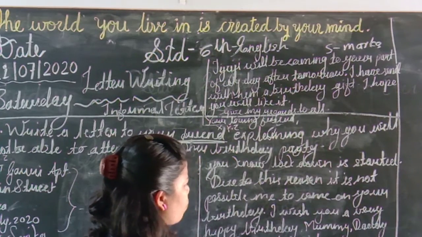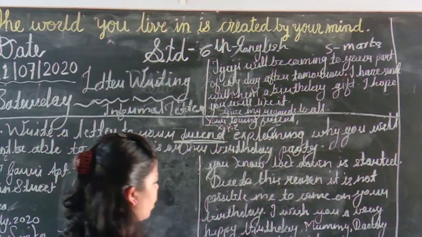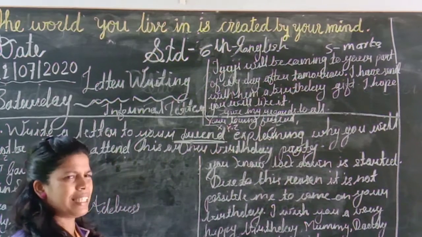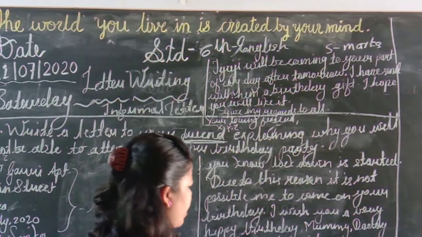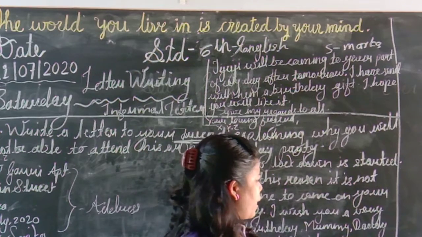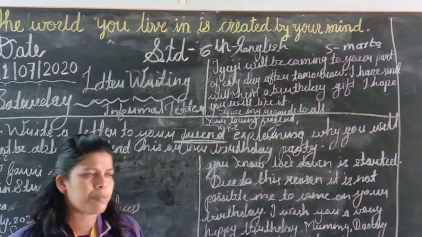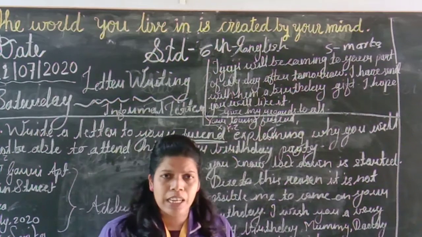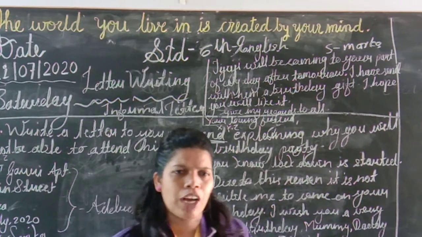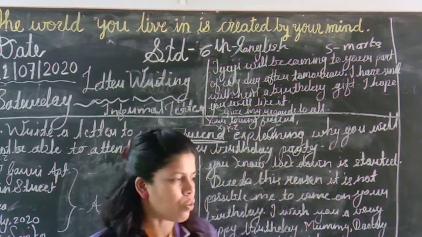Then you have to prepare the second para. You can start again with the margin or you can leave it, and you can start the second para. You must be planning for a party. Maybe it is not possible to give a grand party these days, but maybe you are giving a small party in your own house.